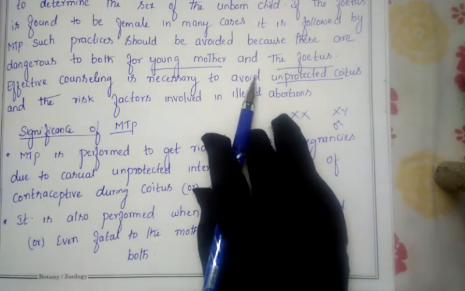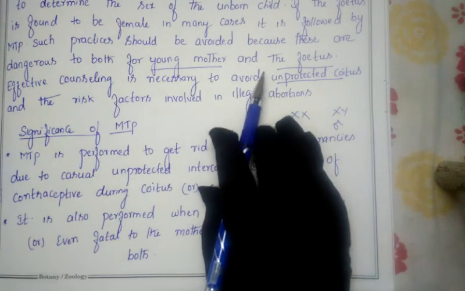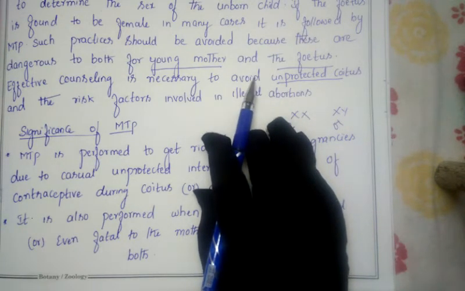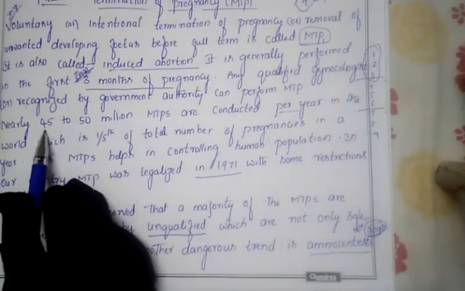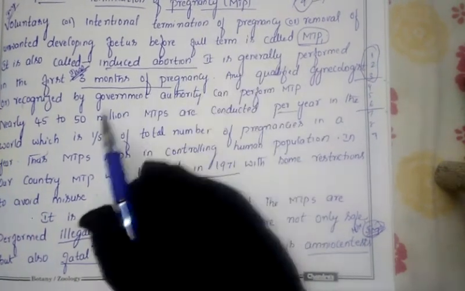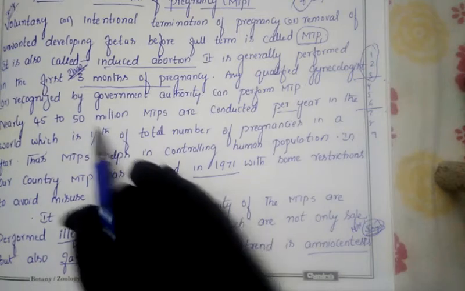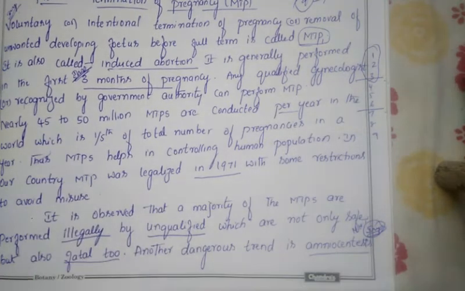So this is about MTP. From MTP we are getting a benefit, and on the other side harm as well. The benefit is that we can avoid overpopulation. As I said, 45 to 50 million MTPs are conducted in 1 year. If we eliminate MTP or abortion, our population will automatically increase, and demand for natural resources will rise. Then we would have to struggle for food, shelter, space, for everything. So we should be thankful for abortion or MTP for that.